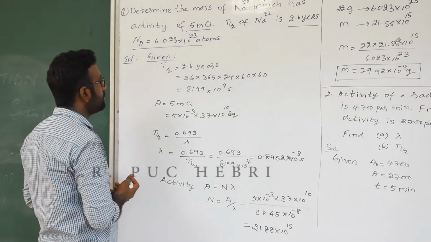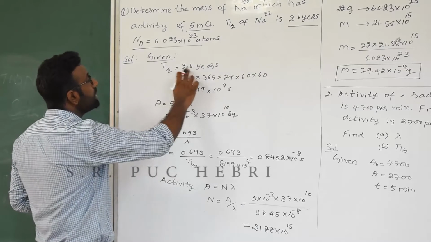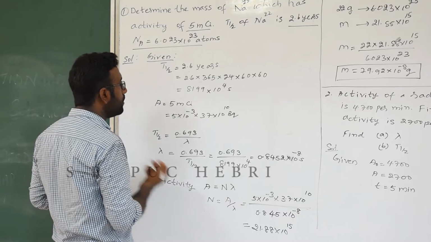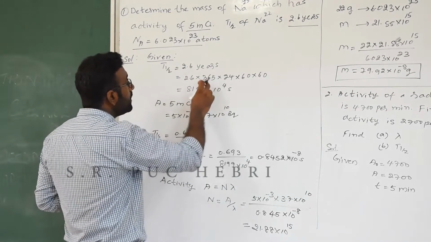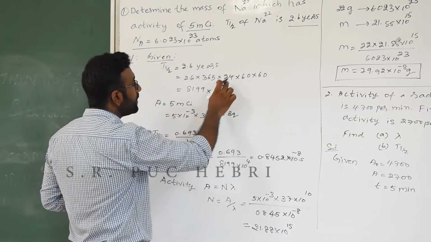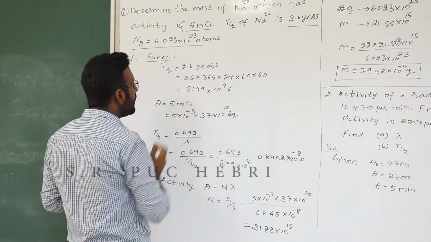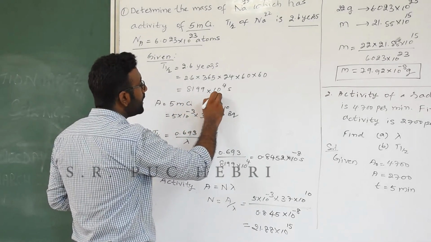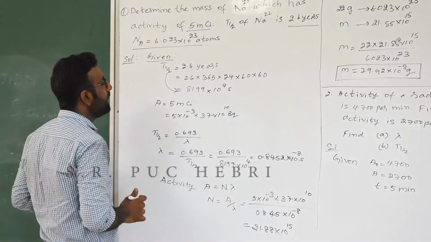Now first what we have to do is we will just write the solution where we note down all the given terms. Given T half, that is half-life, is 2.6 years. So it has to be converted into seconds. You know, right, how to convert it? We will multiply by year, number of days, that is 365, then 24 into 60 into 60. So the value we are going to get here is 8199 into 10 to the power 4 seconds. So this is the value of T half.